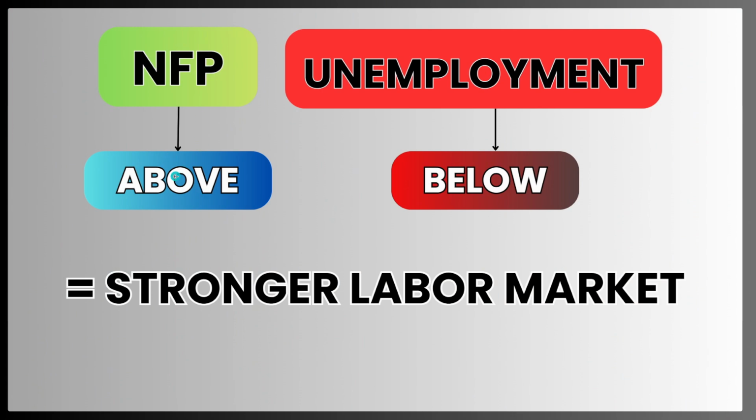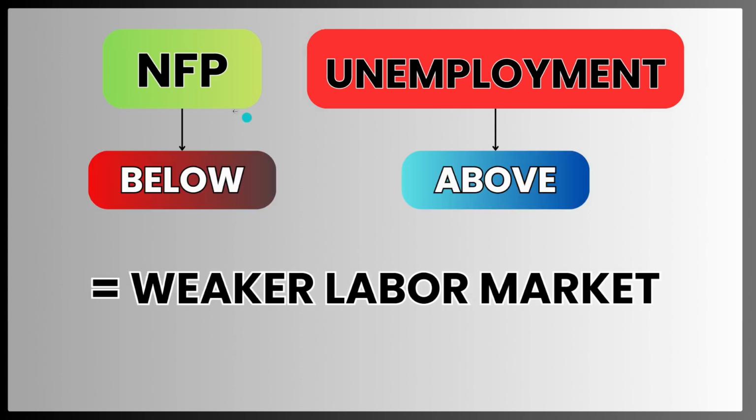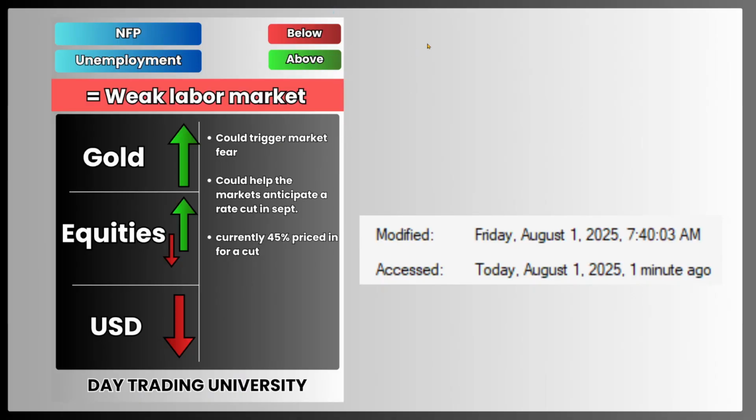Ideally, we would get data that did something like this. NFP comes out above expected and unemployment below expected. This would give us a stronger labor market, right? Because you have higher NFP, lower unemployment. Or the opposite, which would be this, NFP coming out lower than expected and unemployment coming out either as expected or above. This would give us a weaker labor market. Does that make sense? So you want to actually have one of them higher and one of them lower. Otherwise, it's mixed. That's why when you look at my cheat sheet here, you can see that at the very top, I have NFP below and unemployment above. These are opposite. These were my expectations based on that.